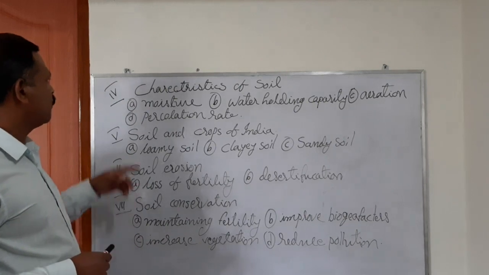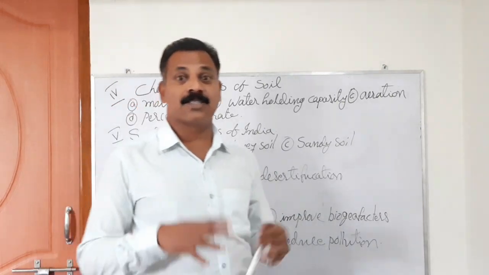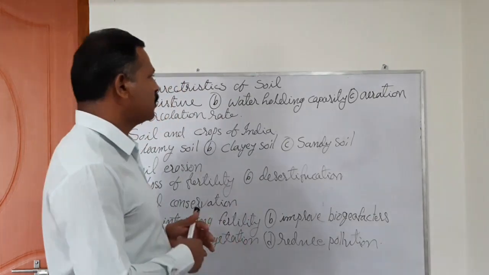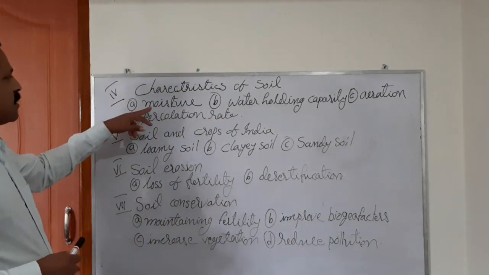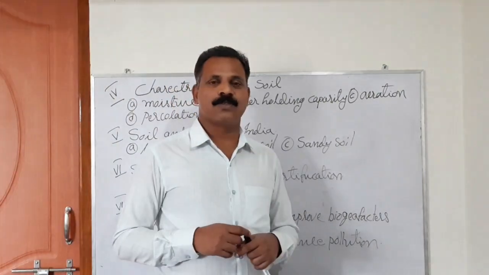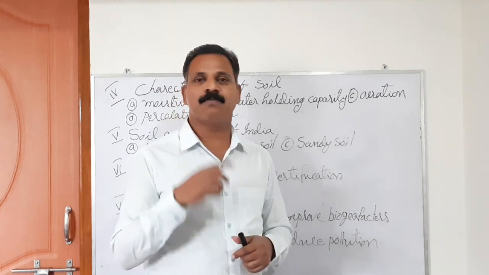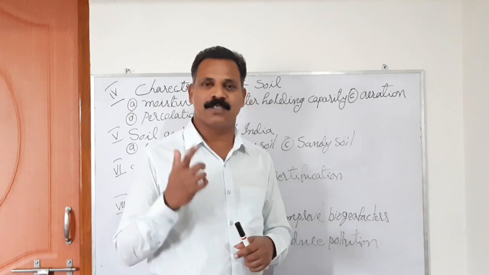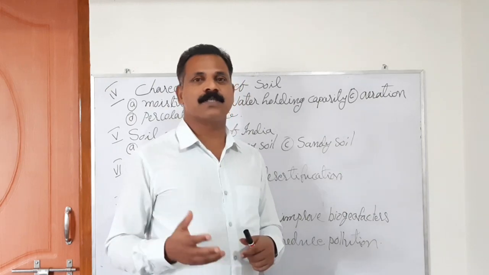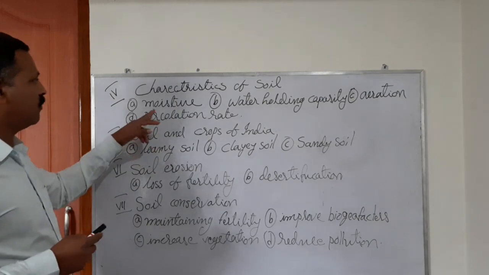The next, fourth point is characteristics of soil. Soil has different natural characteristics which make it fertile and useful. The first characteristic of the soil is moisture. What is moisture in soil? Soil has an ability to maintain the presence of water. This particularity is called moisture in the soil. When soil has this ability, it helps the microbes and plants to grow. So moisture is a very important characteristic of the soil.